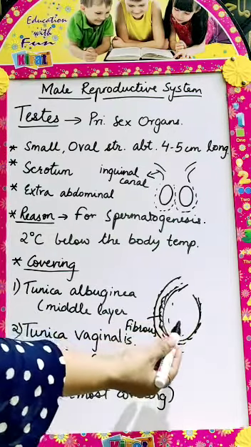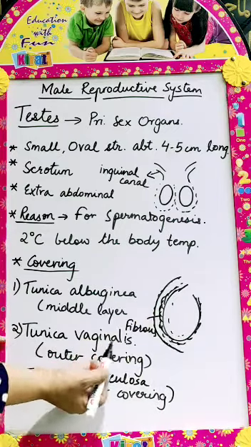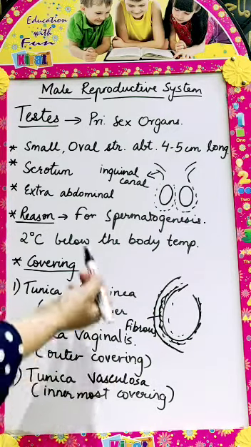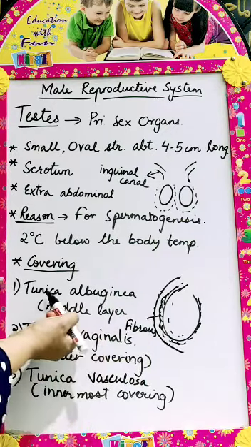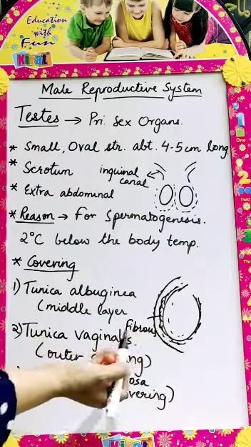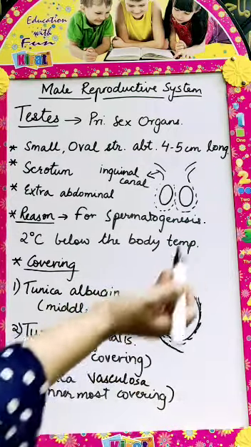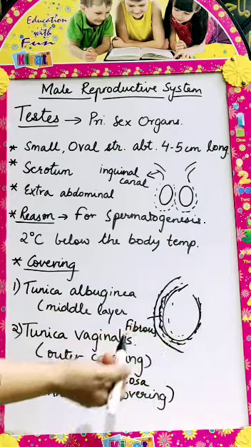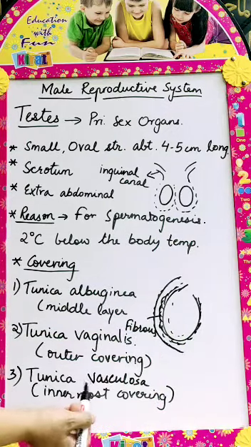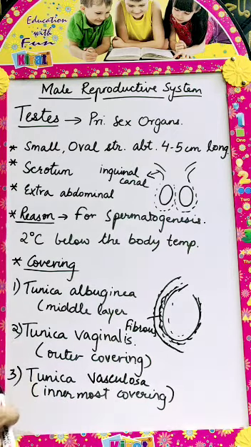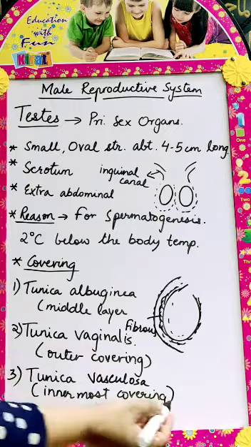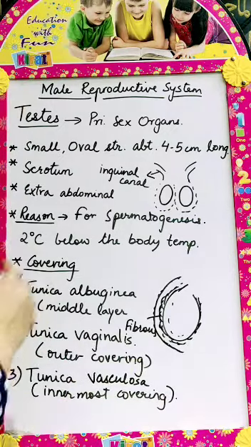The outermost layer is called tunica vaginalis, and all these layers are protective in function. Below this layer, the tunica albuginea, the middle layer, is present, and this is fibrous in nature. And the innermost layer or covering is called tunica vasculosa, which is made up of fine blood capillaries and connective tissues. So here we have seen it.